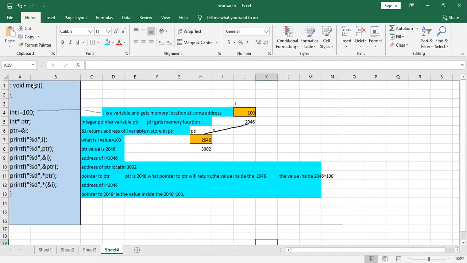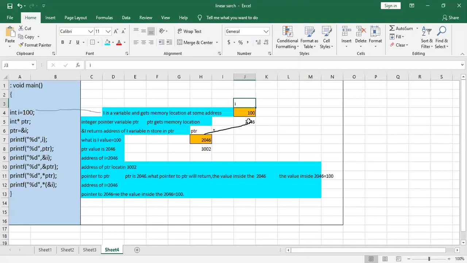I am writing void main, open braces, int i = 100. Means i is a variable and the value is equal to 100. We initialize this i variable to 100. Means i is a variable and gets a memory location somewhere in the stack.